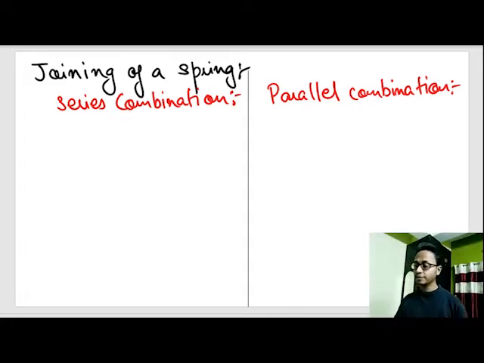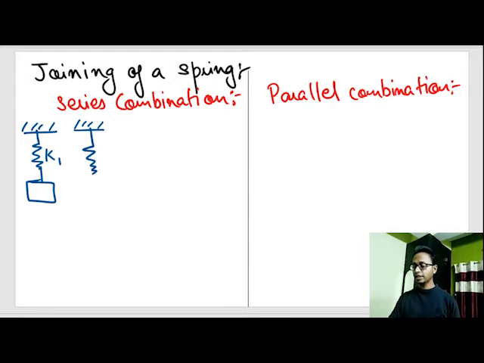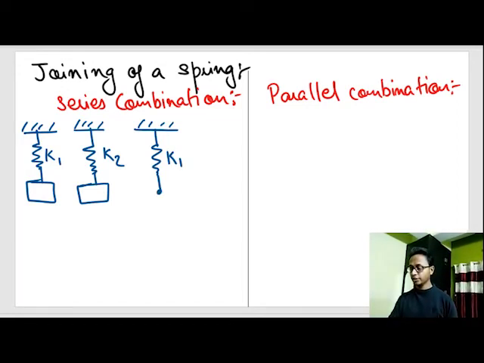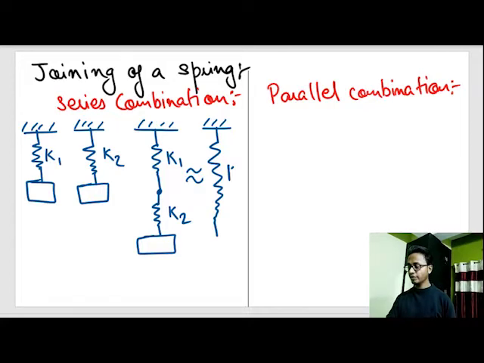So what is the difference? Suppose there are two springs kept. Spring 1 with spring constant K1 and spring 2 with spring constant K2. Now these springs are added in such a way that the end of the first spring is joined to the start of the second spring. This is called series combination. We calculate this problem by replacing the springs with a K equivalent, or equivalent spring constant.